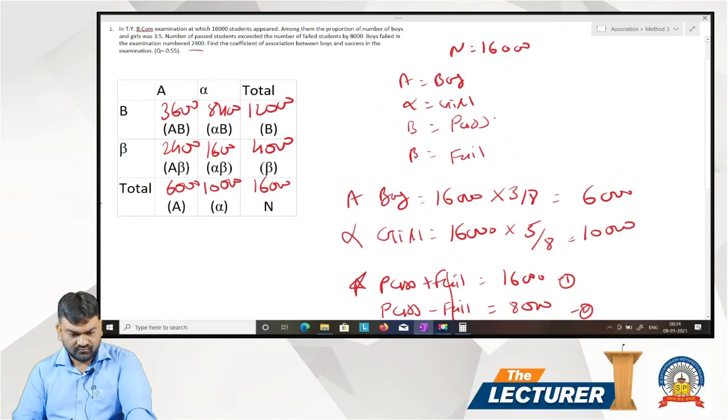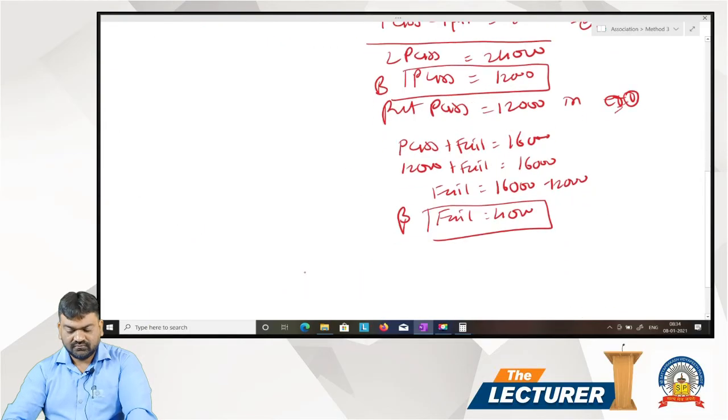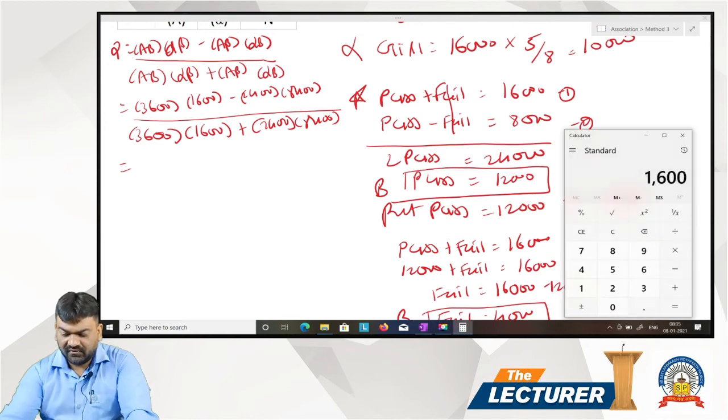Now Q is equal to AB alpha beta minus A beta alpha B, divided by AB alpha beta plus A beta alpha B. AB is 3,600, alpha beta is 1,600, A beta is 2,400, alpha B is 8,400, divided by 3,600, 1,600, 2,400, 8,400. 3,600 multiplied by 1,600,